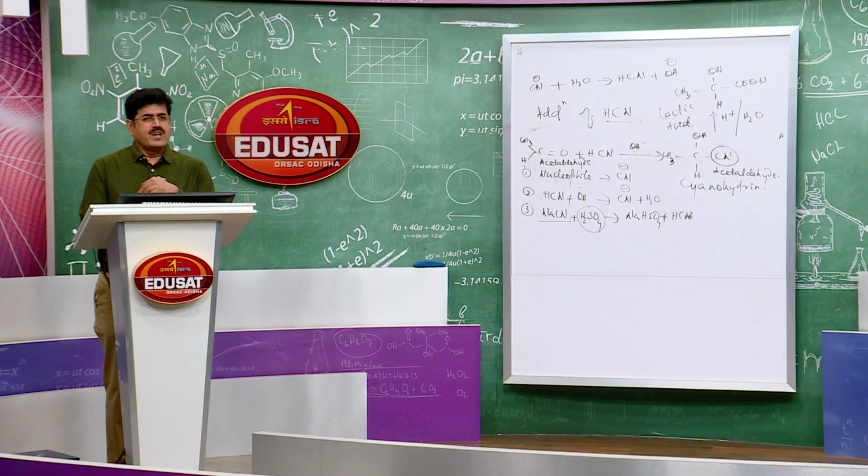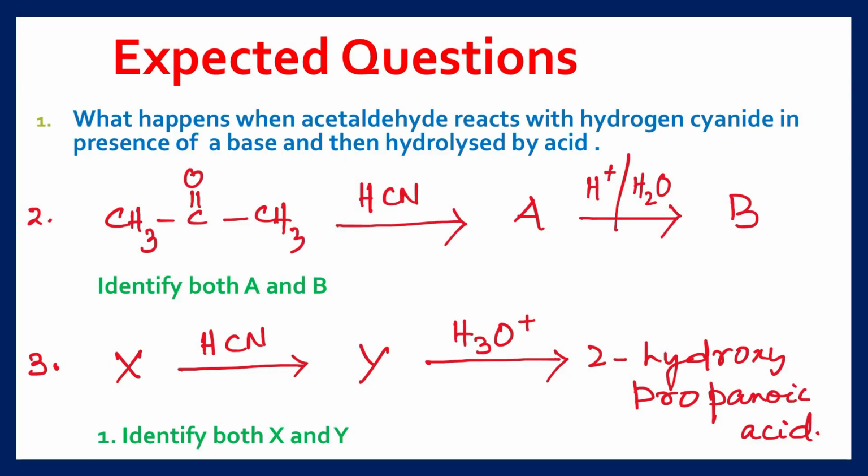Now, based on this reaction, what questions can you expect? What are the expected questions? The first expected question: what happens when acetaldehyde reacts with hydrogen cyanide in presence of a base and then is hydrolyzed by acid? Acetaldehyde reacts with hydrogen cyanide to give acetaldehyde cyanohydrin, and upon acid hydrolysis gives lactic acid, or 2-hydroxypropanoic acid.